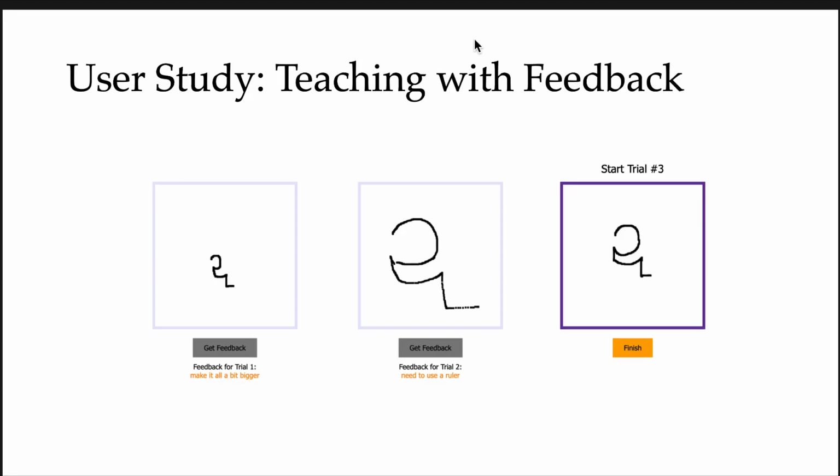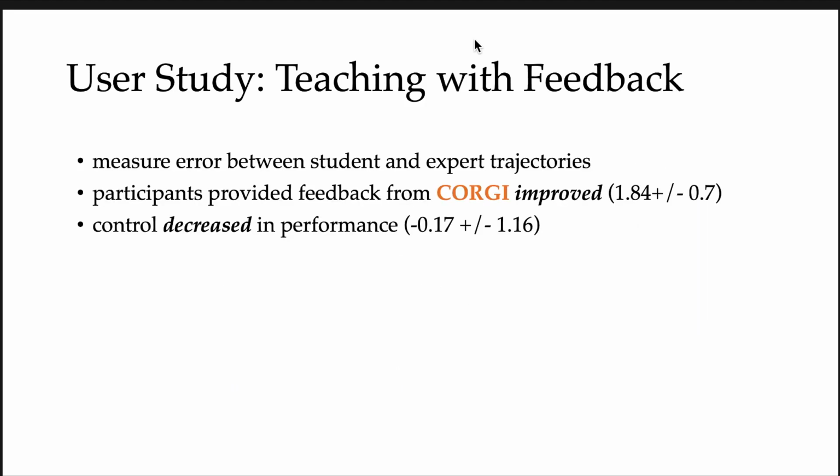Finally, we conduct a user study where we actually use feedback from CORGI to conduct a learning experiment where users use the feedback to improve over time. And we find, when measuring the error between student and expert trajectories, that participants provided feedback from CORGI improved over time, while those in the control group decreased in performance.